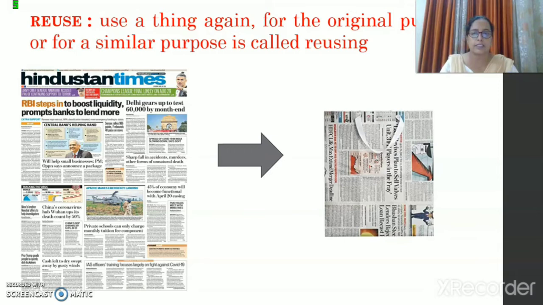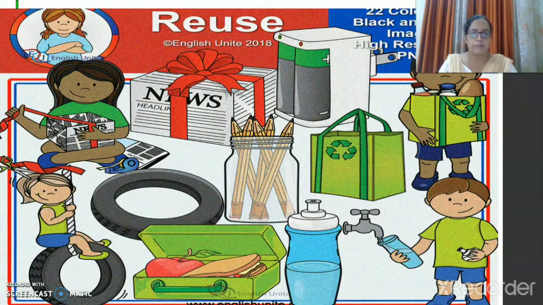Like you can see, the paper can be converted into a paper bag. So you can see here there are different things which can be reused. You can even wrap your gift with the newspaper and give it to your friend, right? Then you can use the tires for the swings. You can see the child was happy to do that.